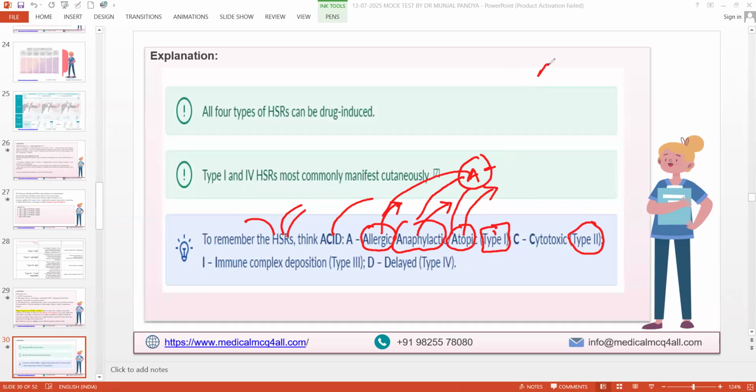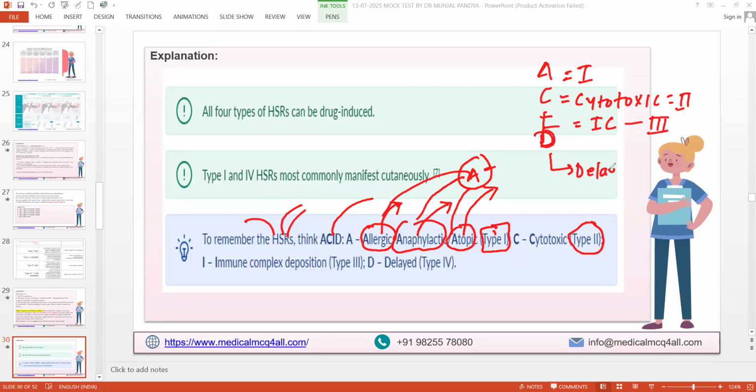So in ACID, A is type 1 and A includes three: allergic, anaphylactic, atopic. What is the C? C means cytotoxic. That is type 2. I means immune complex. When there is antigen-antibody anywhere in the body, it's type 3. And in ACID, D is for delayed hypersensitivity. That is type 4. I think this is the easiest way I can explain it to you. Is that clear? Wonderful, sir. Wonderful mnemonic. Thank you very much for your kind feedback.